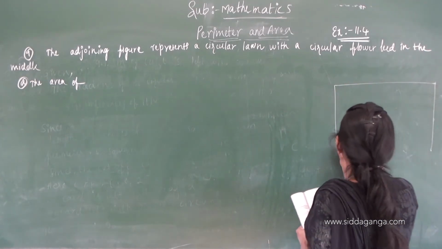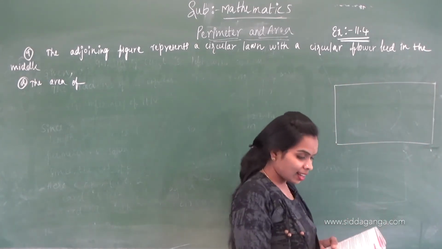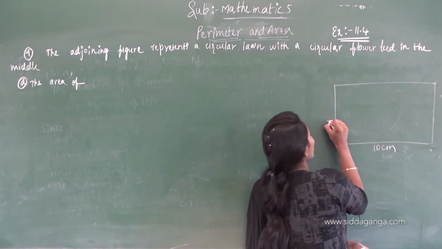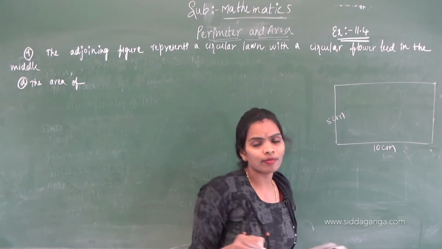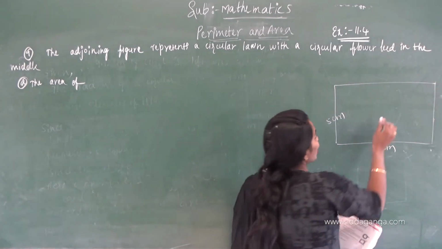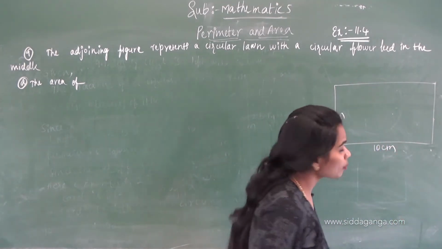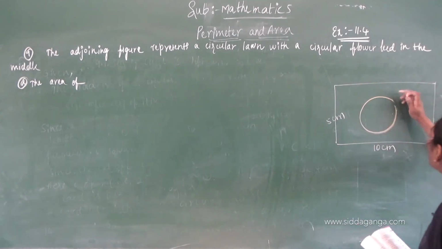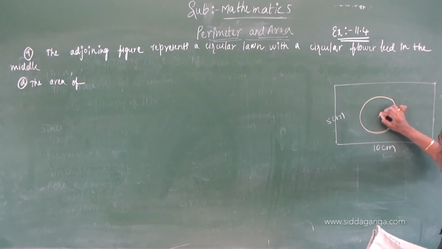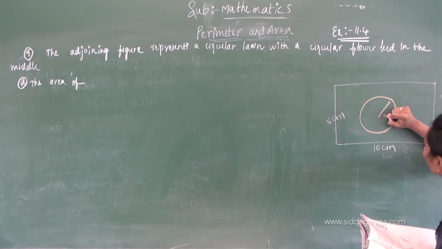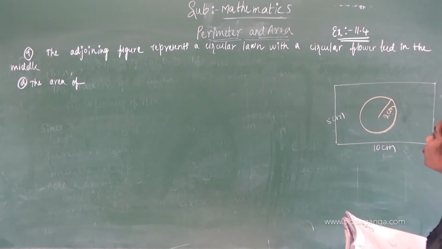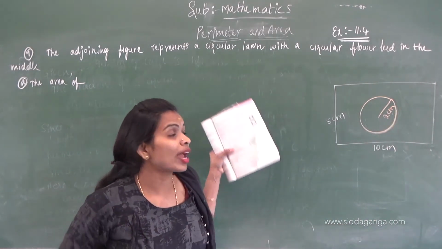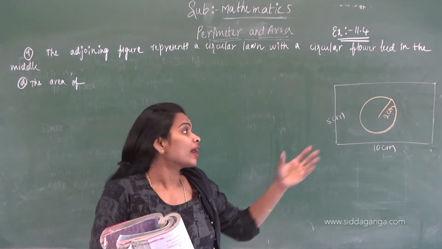One rectangular lawn is there with 10 centimeters of length and 5 centimeters of breadth, and one circular bed is there in the center of the lawn with radius of 2 centimeters. We only have to see that and we can get the measurements.